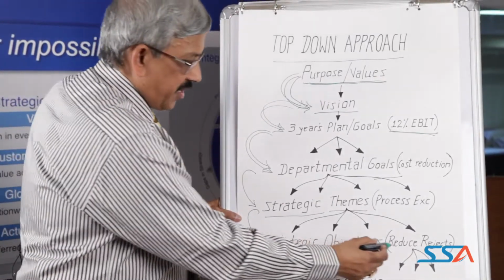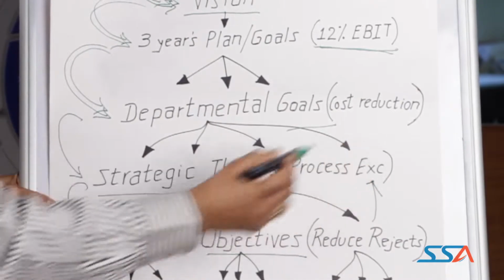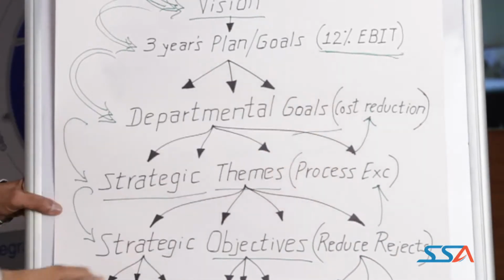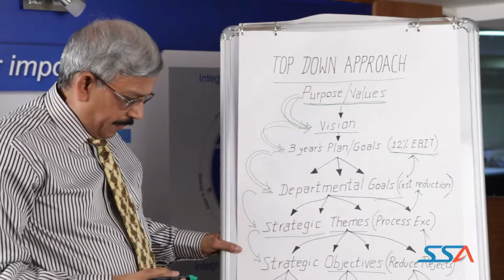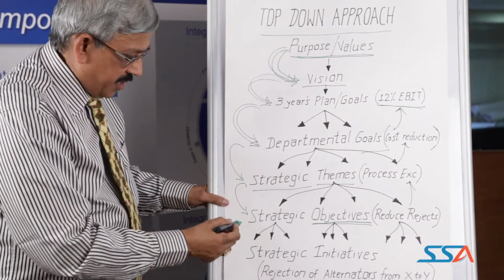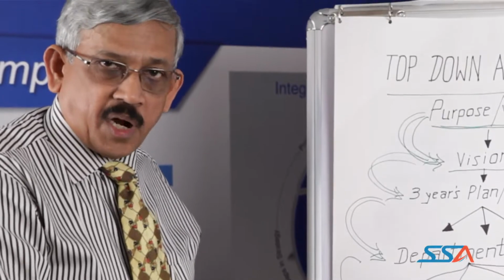As the example given here, reduce rejects, because reducing rejects is going to improve the process capability. Process capability is going to reduce cost. Reduction in cost will improve the profitability. Now, having identified the strategic objective, the strategic initiatives are drilled down further, which are ultimately the projects.